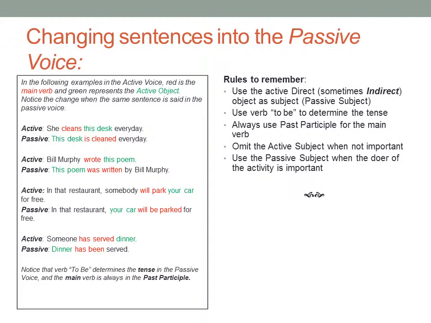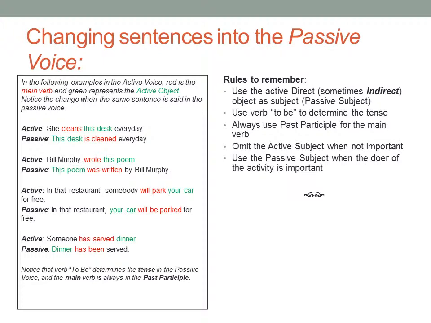In the active voice, she cleans this desk every day. The act of cleaning the desk for me is more important. Then I say this desk is cleaned every day. The doer of the activity is less important than the activity.